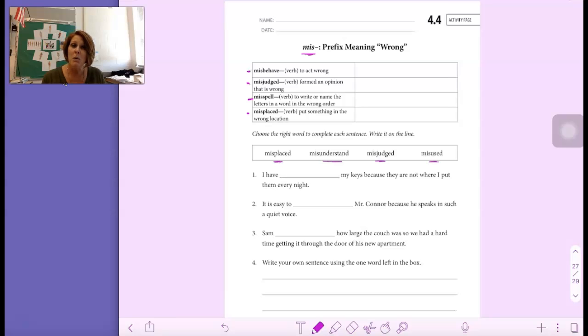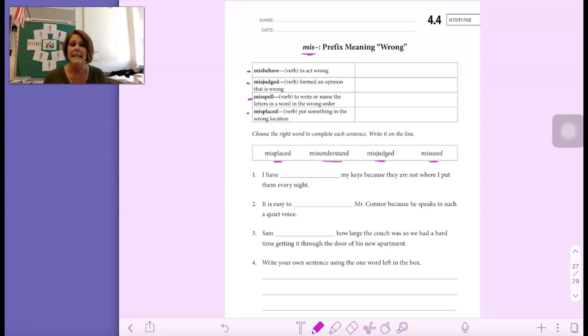You have to think about what the root word means, and then you're going to fill them into the sentences. Number 1, I have blank my keys because they are not where I put them every night. I have misplaced my keys. I have misunderstand my keys. I have misjudged my keys, or I have misused my keys because they are not where I put them every night. You need to figure out which word goes in there.